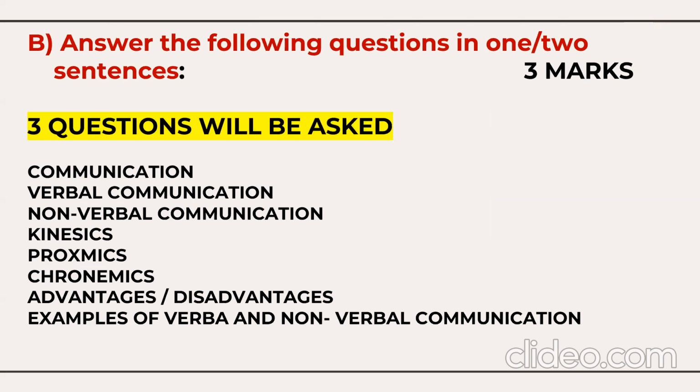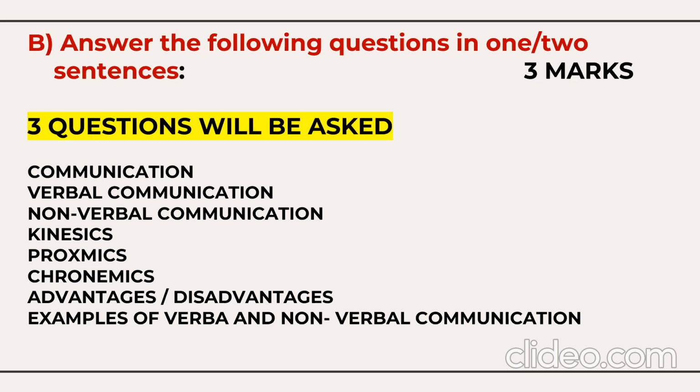Proxemics means the distance. Chronemics means the time which we apply while communicating. Advantages of communication, advantages and disadvantages of verbal and non-verbal communication, examples of verbal and non-verbal communication. So like this, 3 questions will be asked for 3 marks, 1 mark each.